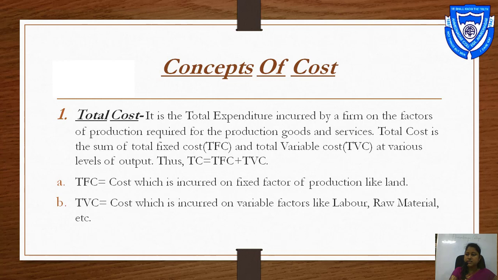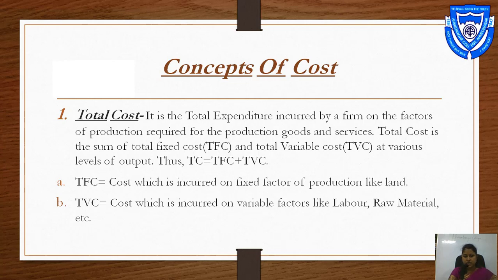If you produce 7,000 in the next month, then also you have to pay 5,000 rupees for the land as rent. If somehow you are not able to produce anything in the next month, then also you have to pay 5,000 rupees as rent.